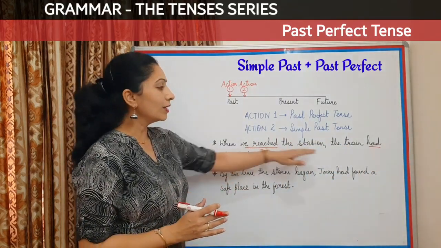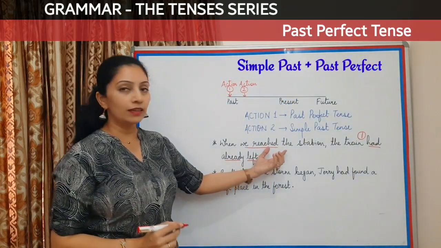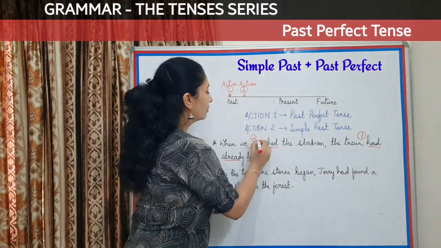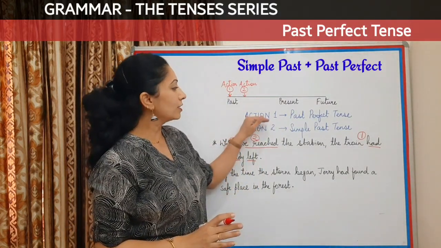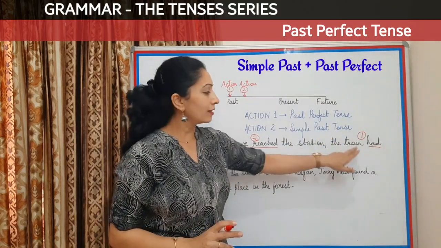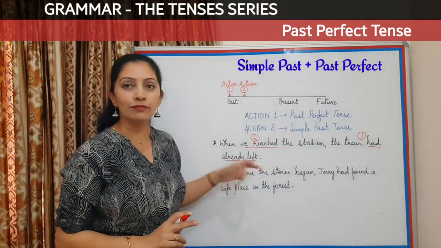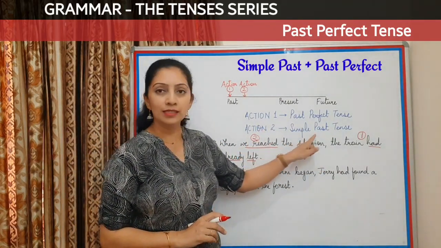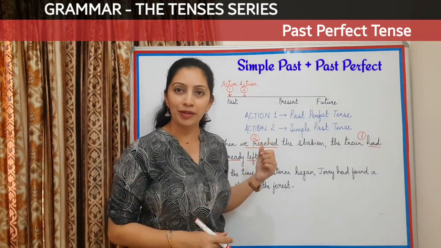So the leaving of the train was the first action, and then after that we reached. So this reaching here was the second action. So as the rule says, first action past perfect, and that is why here we have the train had already left. It is in the past perfect form. Whereas second action simple past, we reached. This is in simple past.